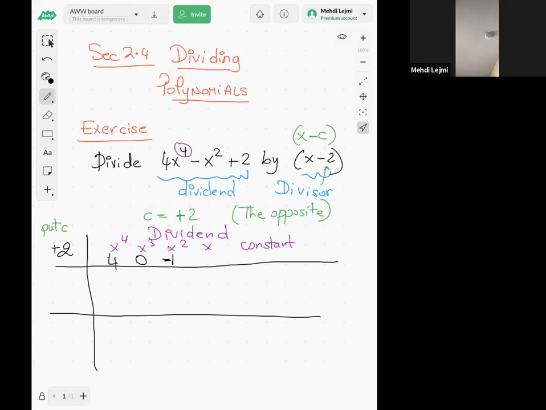There's no x, so I put 0 for x. And the constant, the number by itself, is positive 2. So that's my dividend. Don't skip: there's no x cubed and no x, so we have to put 0.